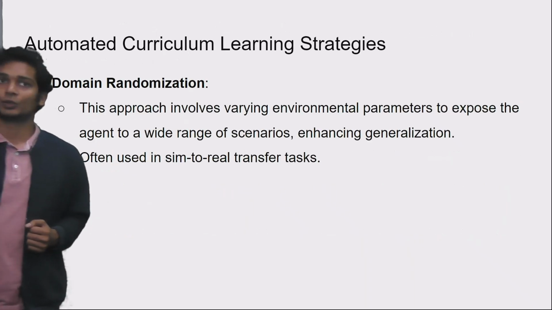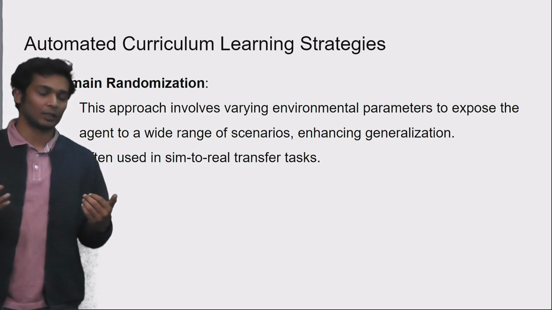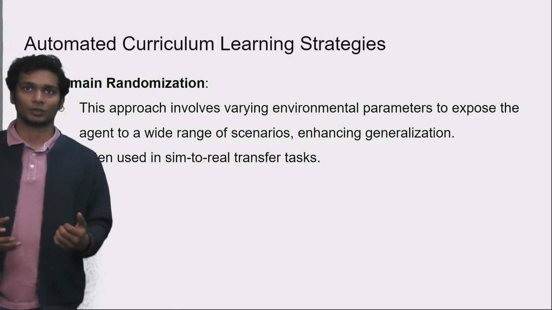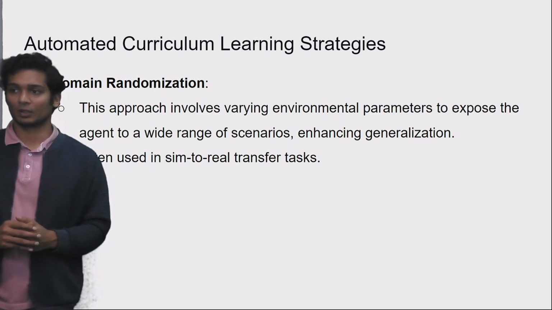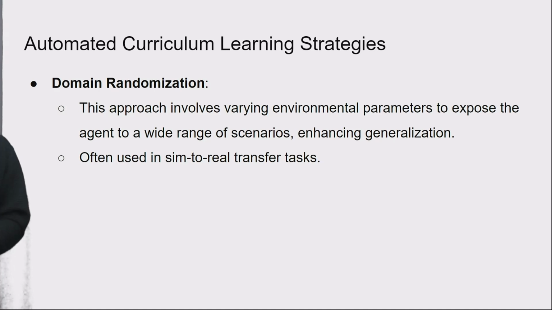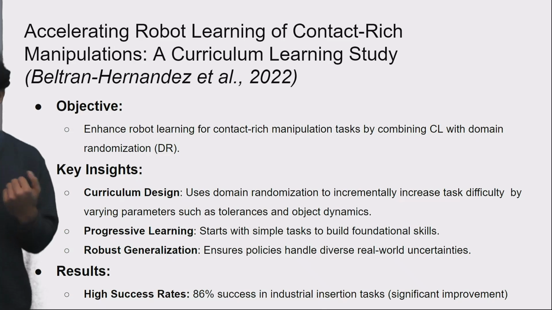Another popular approach, especially in training RL agents from simulation to real world applications, is domain randomization, where this involves varying environmental parameters to expose the agent to a wide range of scenarios. And this helps in generalization, where the more scenarios that the agent sees, the better it generalizes to noise in its model. So we saw domain randomization in the context of transfer learning, or better transfer learning. What would be the sequence of tasks here, though? So we can see here an example of one.